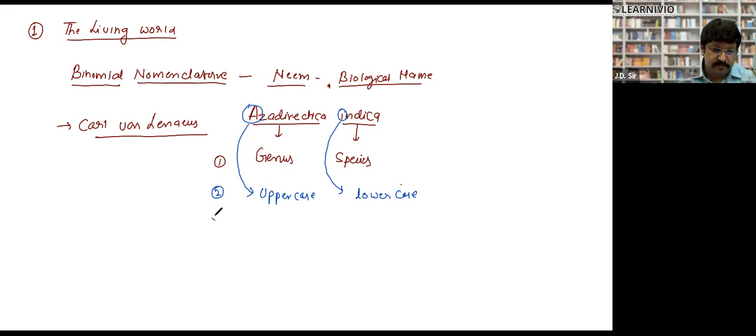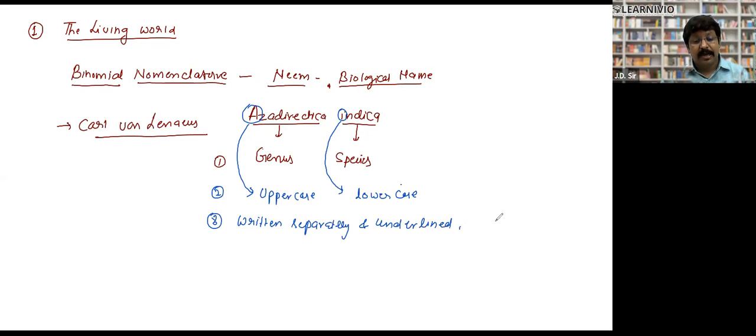Third rule. Both will be written separately and underlined. Both will be underlined like this one, and should be written in italic. So that was the third rule. Both are written separately, italic, a bit slanted, and both will be underlined separately.